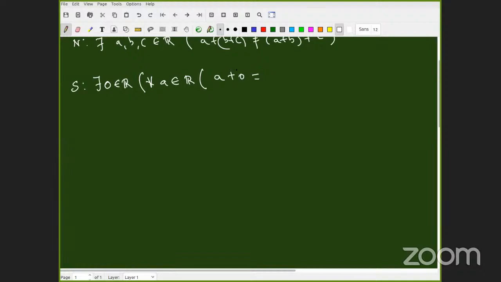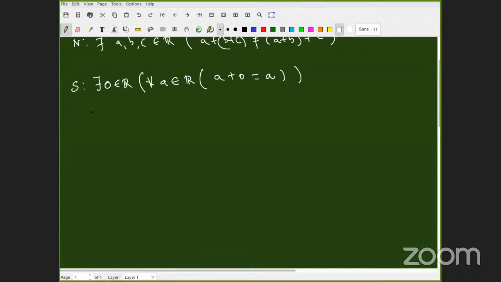Let's keep a simple statement: A plus 0 equals A. We have discussed commutativity already, therefore A plus 0 is going to be equal to 0 plus A. That also we'll do later.